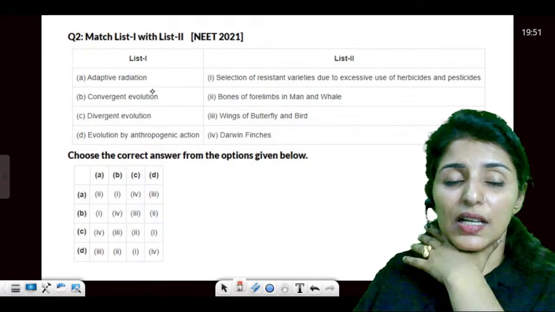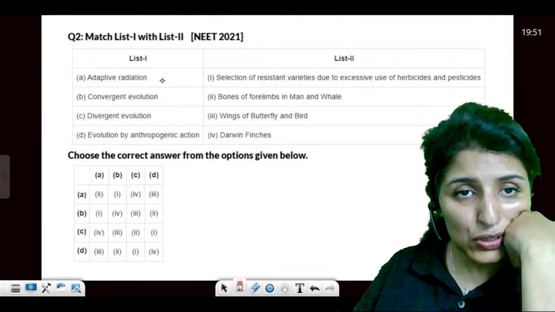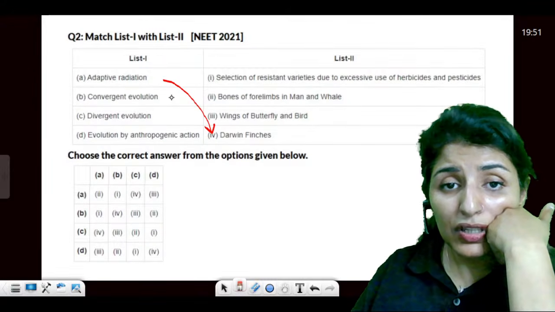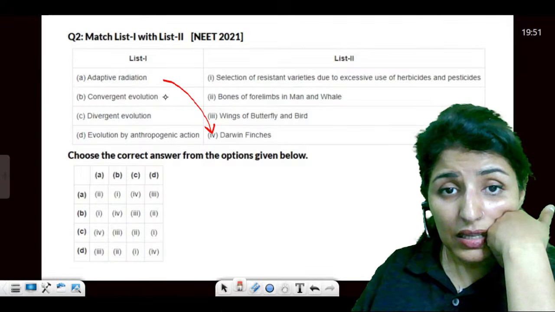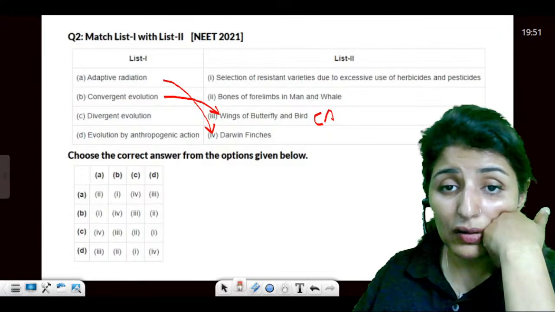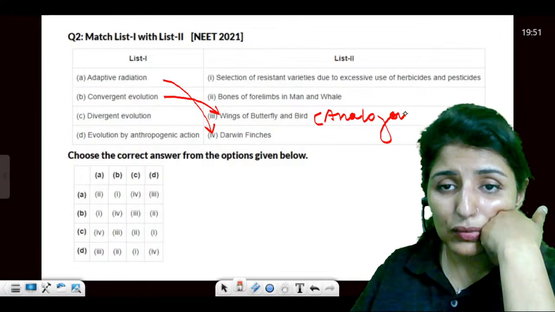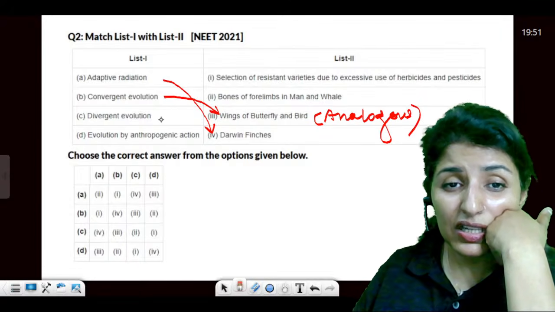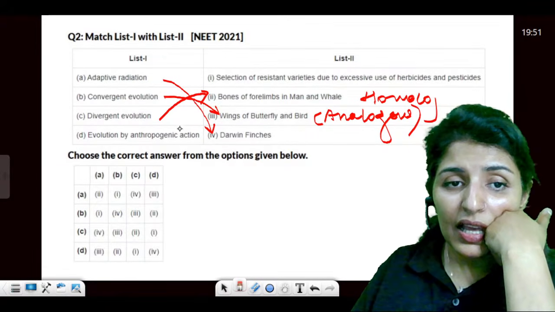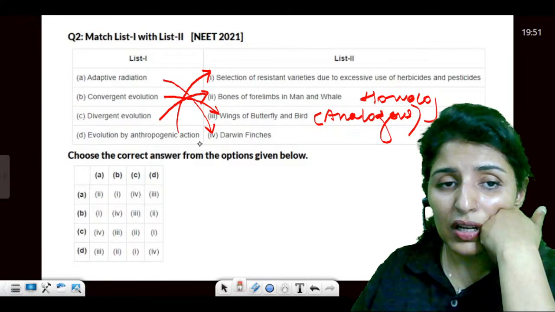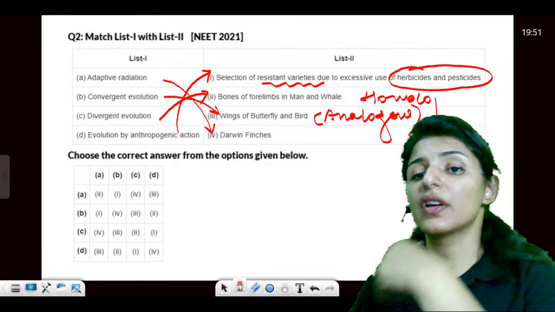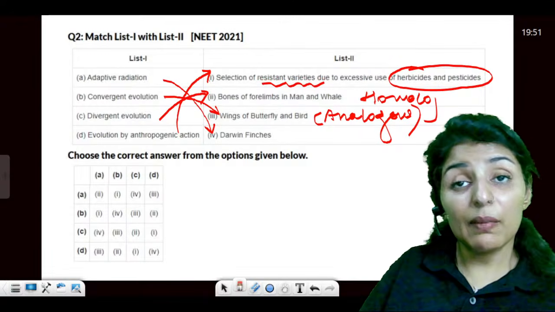Then adaptive radiation. Let's move on to evolution, guys. Adaptive radiation example is Darwin's finches. Convergent evolution is seen by analogous organs, wings of butterfly. These are analogous. Analogous, yes or no? Analogous shows convergent. Divergent is shown by homologous organs. And evolution occurring due to anthropogenic action is resistant varieties developing because of excessive use of herbicides and pesticides, even antibiotic resistance.